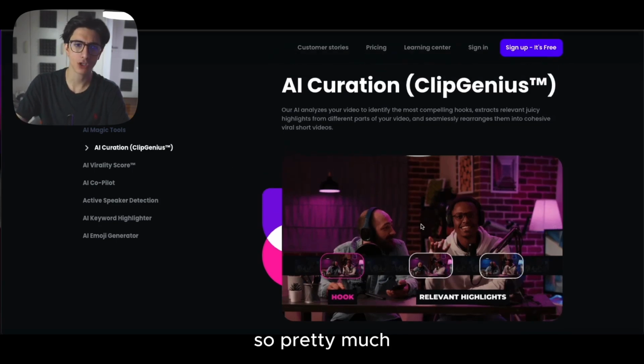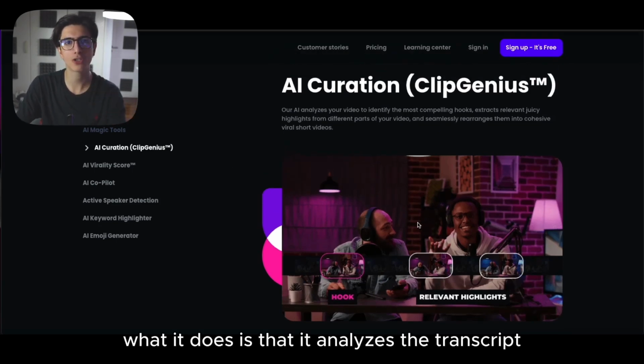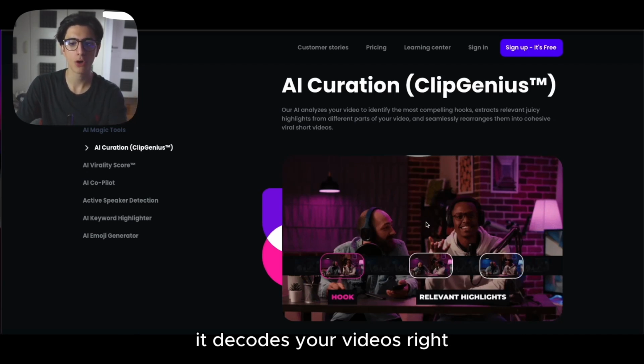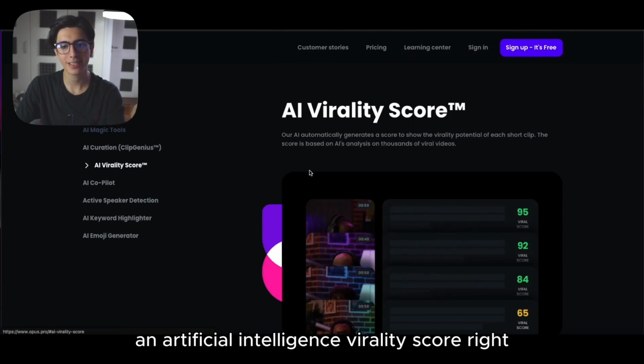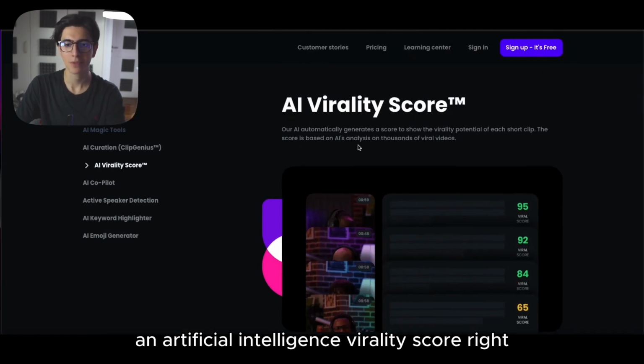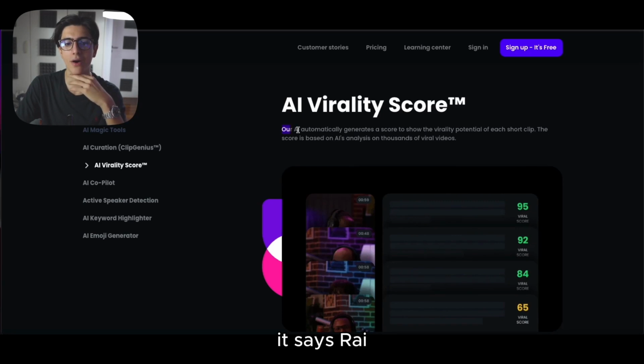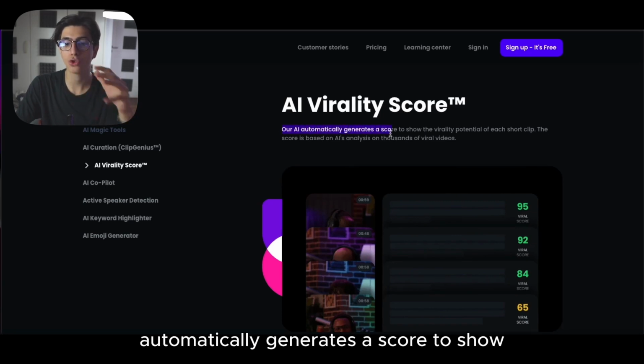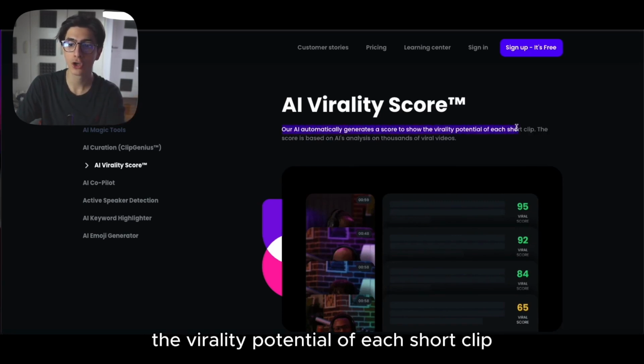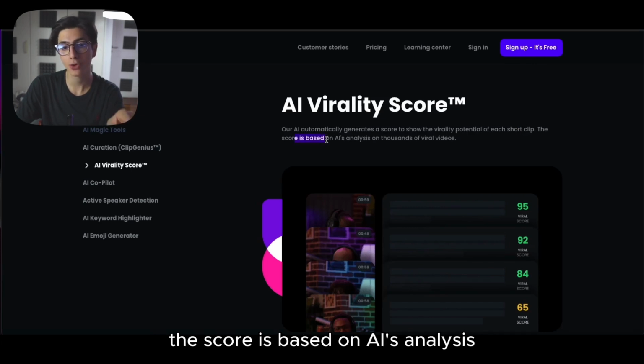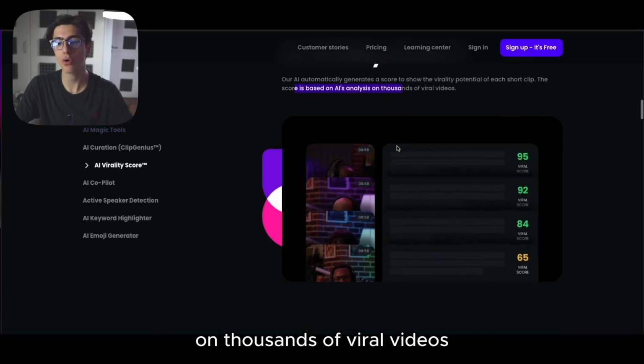So pretty much what it does is that it analyzes the transcript, it decodes your videos, right? And it gives a virality score, an artificial intelligence virality score, right? It says our AI automatically generates a score to show the virality potential of each short clip. The score is based on AI's analysis of thousands of viral videos.